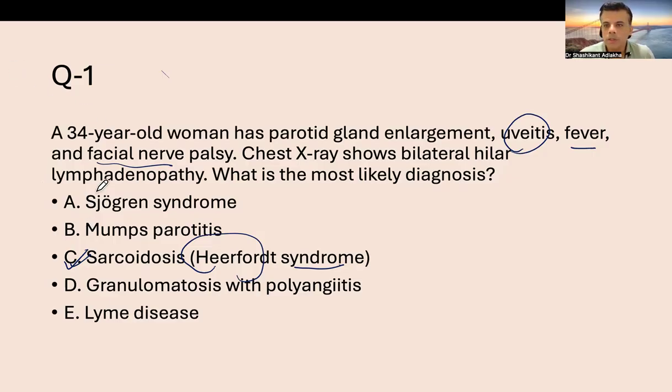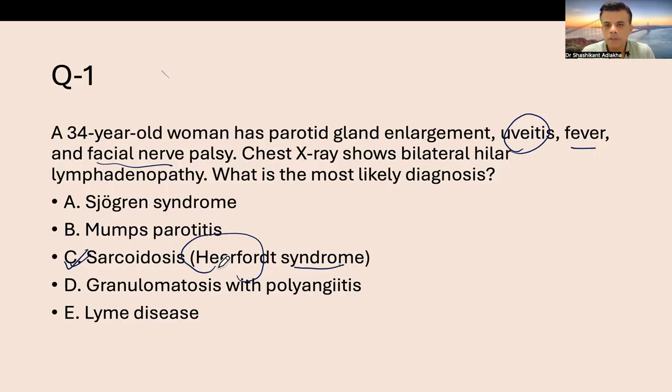Sjogren syndrome involves lacrimal gland and salivary gland enlargement, but facial nerve palsy is not seen there. Mumps typically involves parotid gland enlargement, but is unlikely to cause facial nerve palsy and uveitis. Granulomatosis with polyangiitis is likely to cause lung and kidney involvement along with saddle nose deformity and upper respiratory tract involvement.